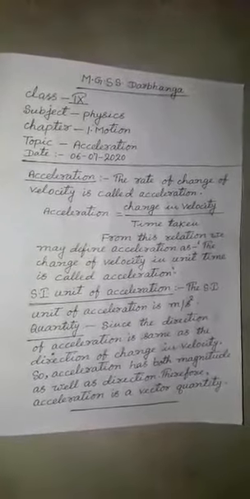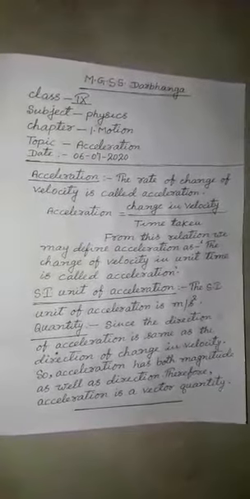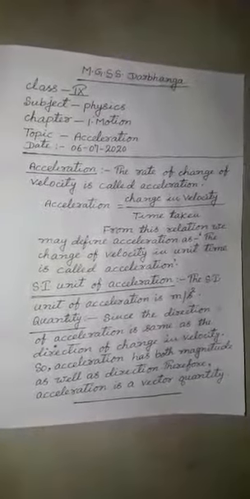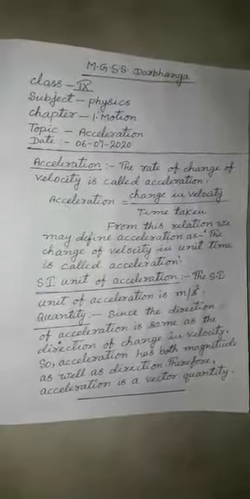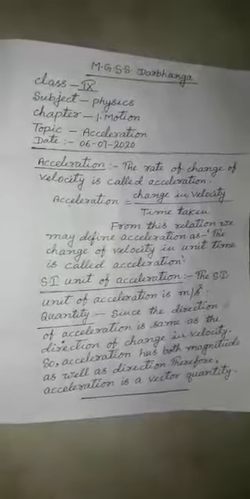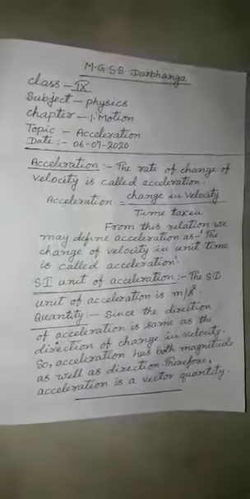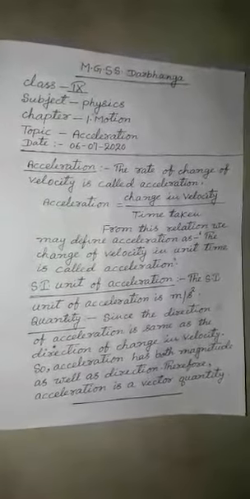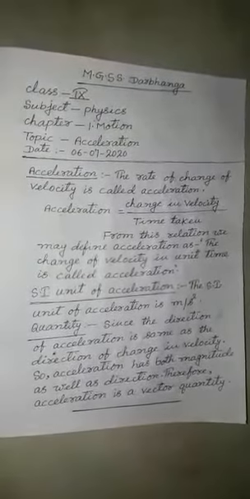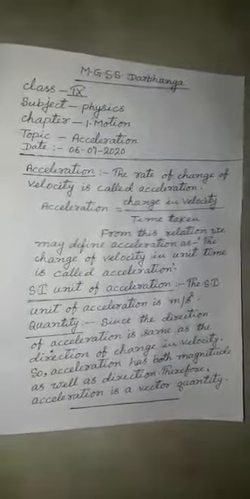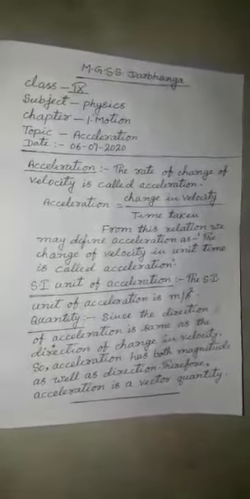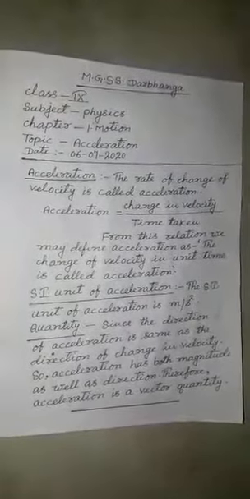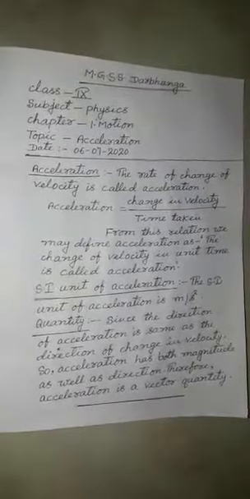When change in velocity is divided by time taken, then we find change in velocity in unit time. So, from this relation, we may also define acceleration as the change of velocity in unit time is called acceleration.